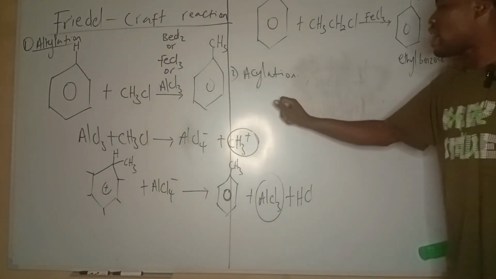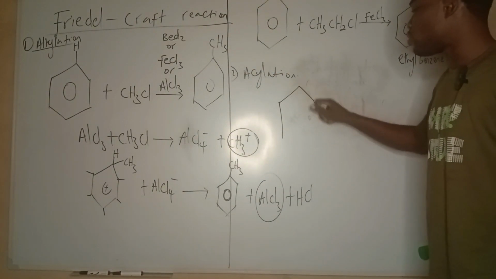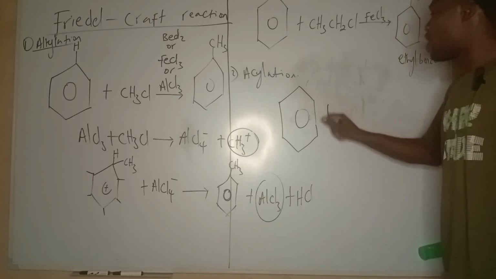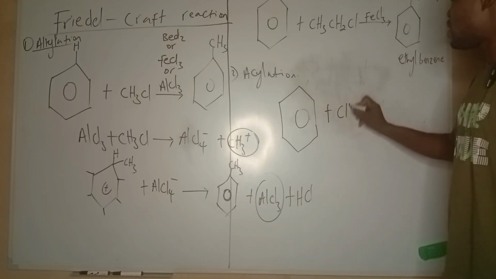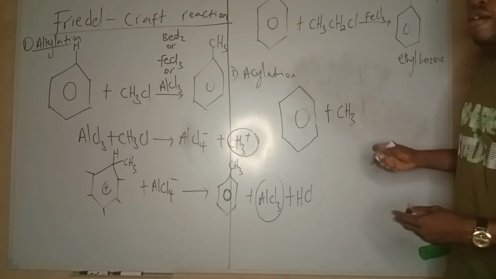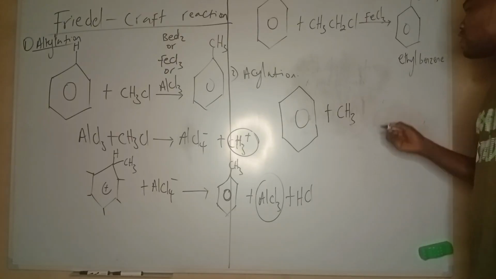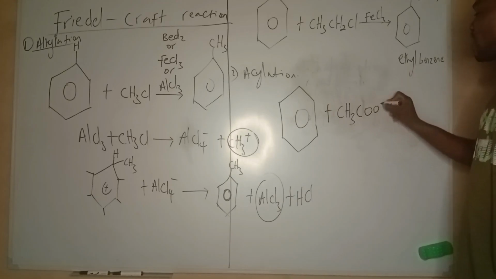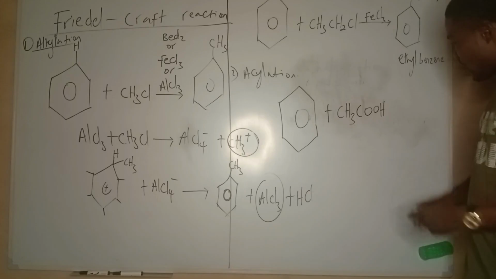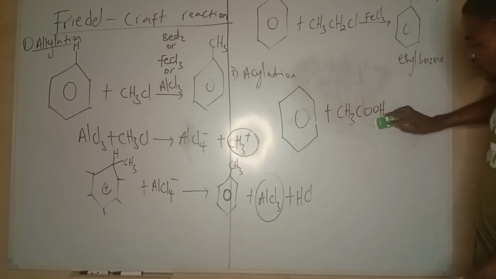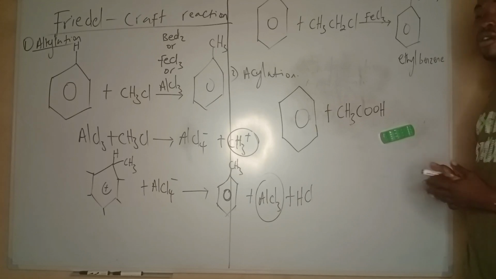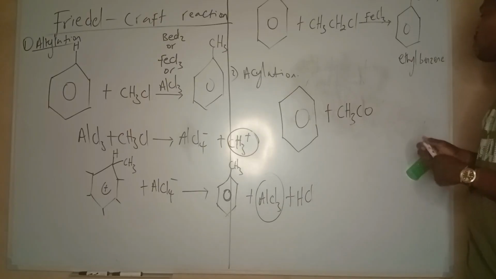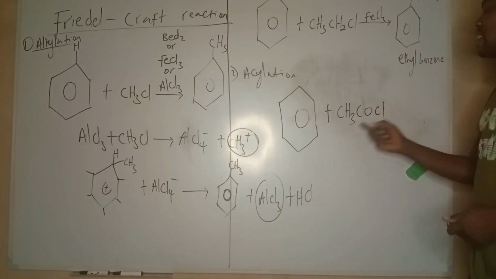Friedel-Crafts acylation. Now I'm going to react an acyl chloride. Acyl chlorides are usually alkanoyl chloride or alkanoyl halide. When I say alkanoyl, like we have an alkanoic acid, the alkanoic acid has hydroxy and carbonyl group together as its functional group. When the hydroxy group is replaced with chlorine, it becomes acyl chloride.